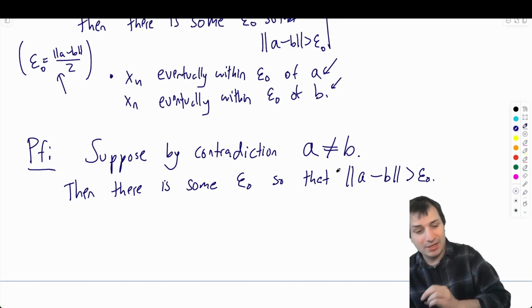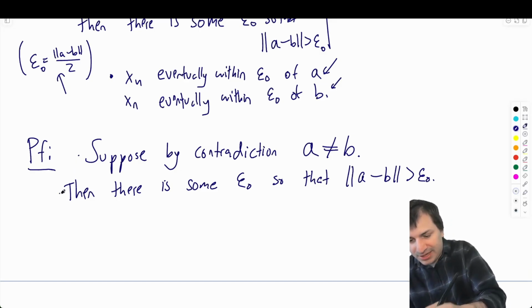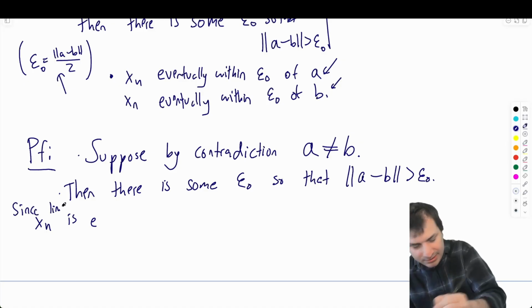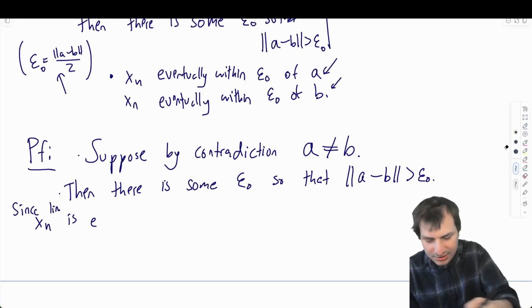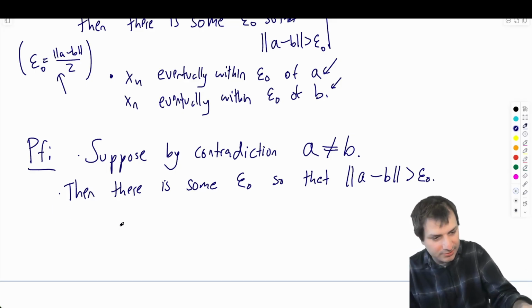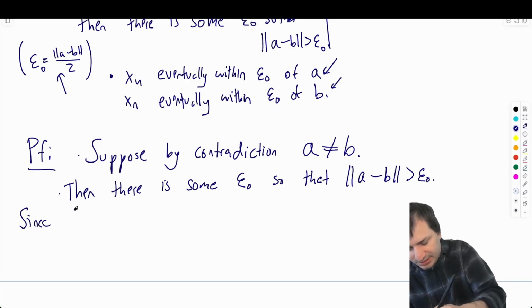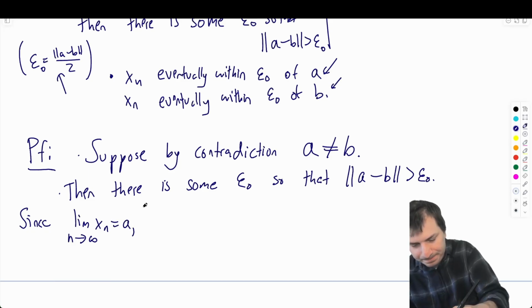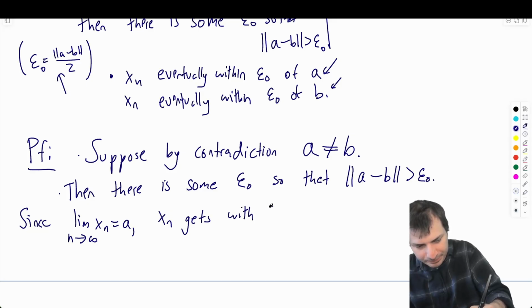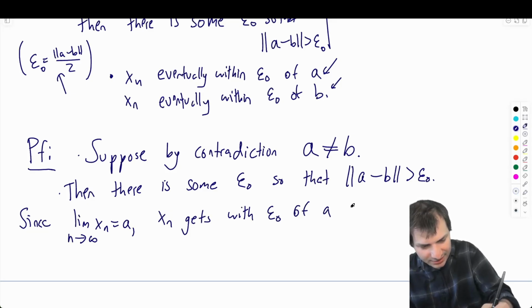Let's write both. So let me say xn is eventually, so let's do A, since the limit as n goes to infinity of xn equals A, xn gets within epsilon naught of A eventually.